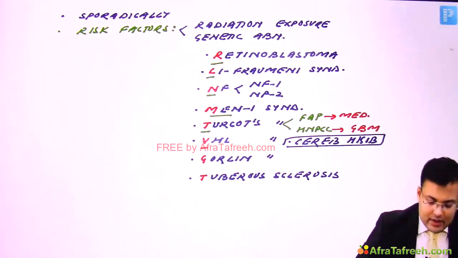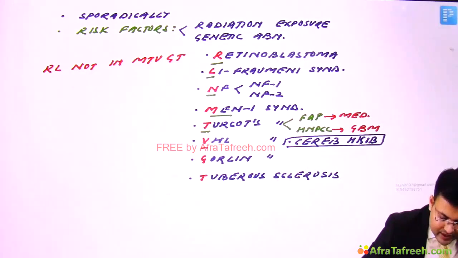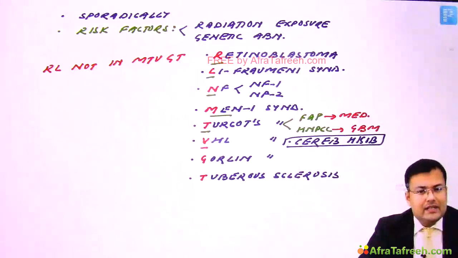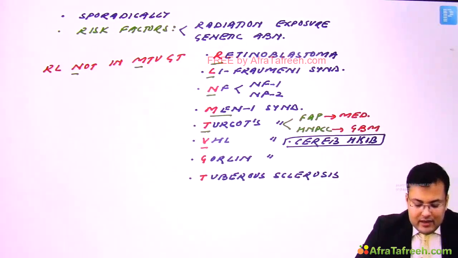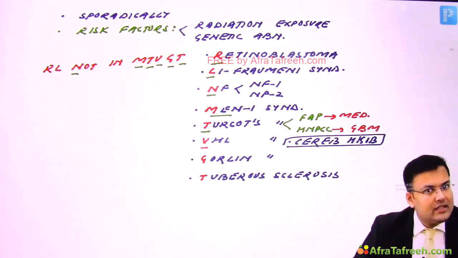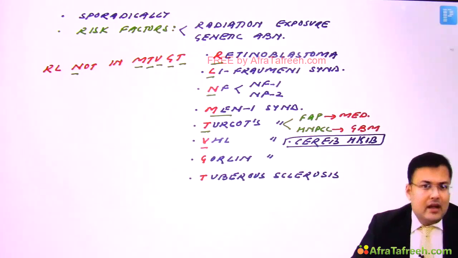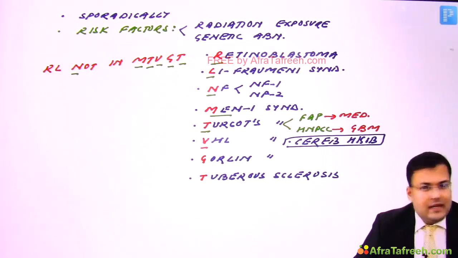Now how to remember? The mnemonic is RL not in MTVGT. Clear? So here you can see R means retinoblastoma, L means Li-Fraumeni syndrome, N means neurofibromatosis, M means MEN1, T means Turcot syndrome, V means VHL, G means Gorlin's, and T means tuberous sclerosis. So this list is very important. You have to remember. After that, there is another question related to WHO classification of brain tumors.